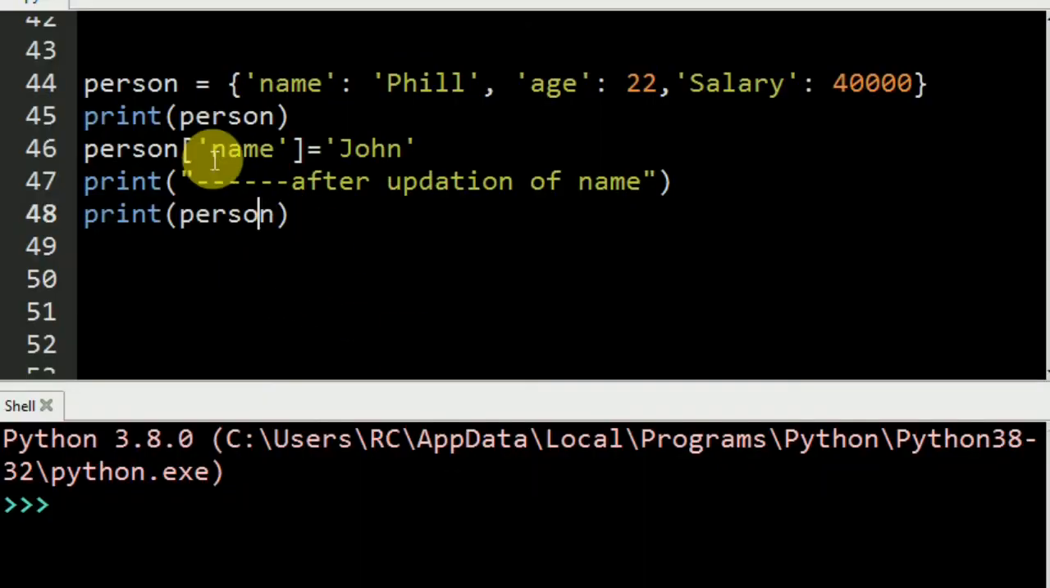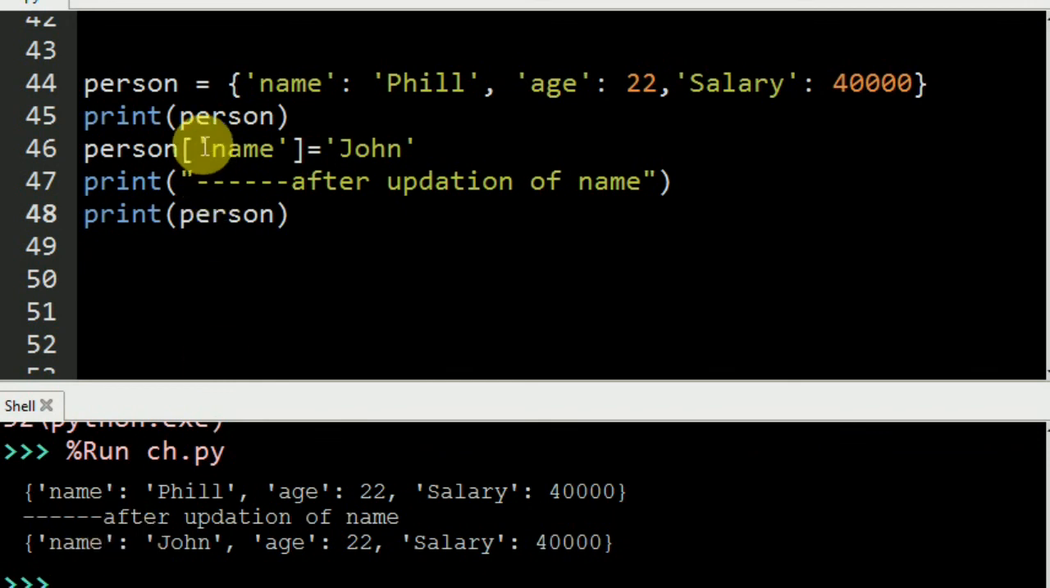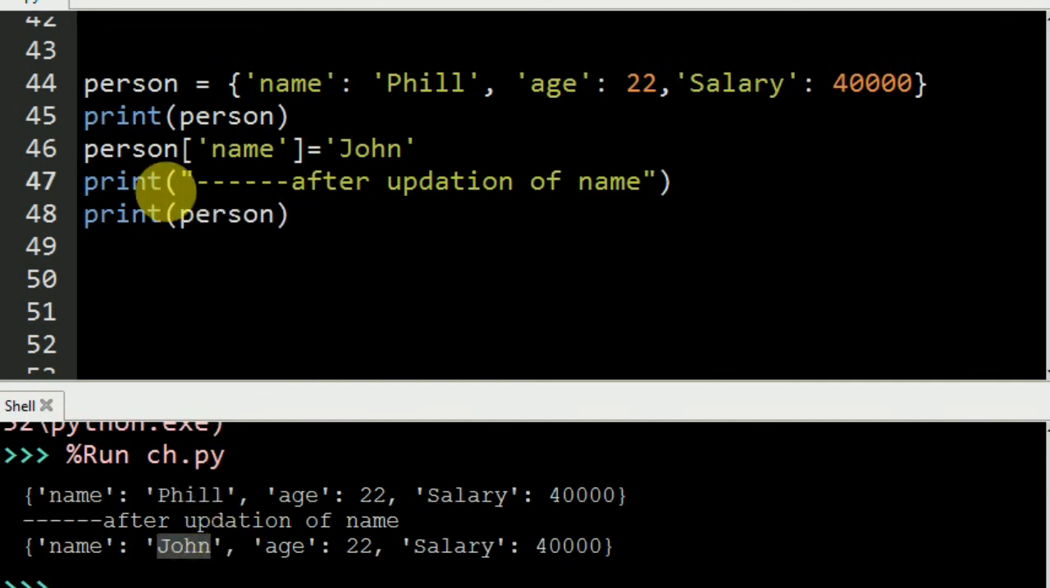Here is the line. It's the first case, when we change the name from Phil to John. If we execute this line, it will display the output. Here it is. Before and after: before it is Phil and after the update it changed to John. This is the first case.